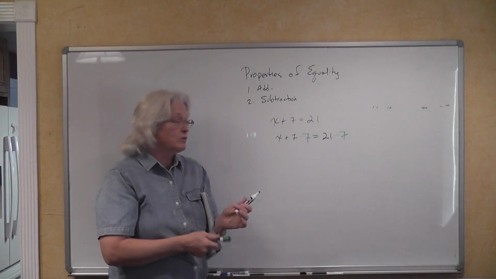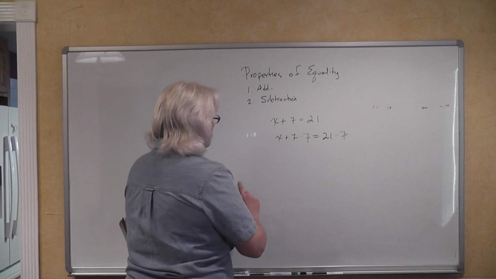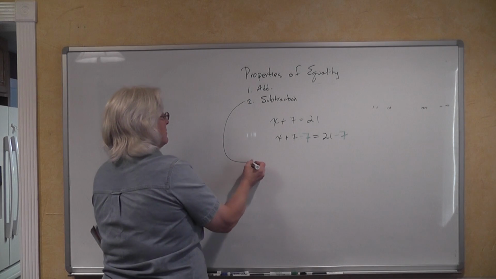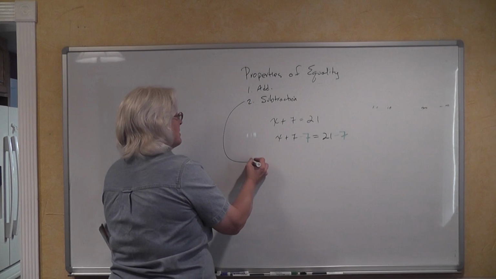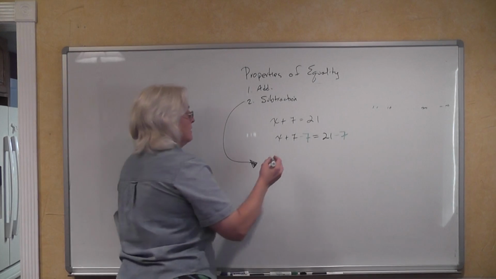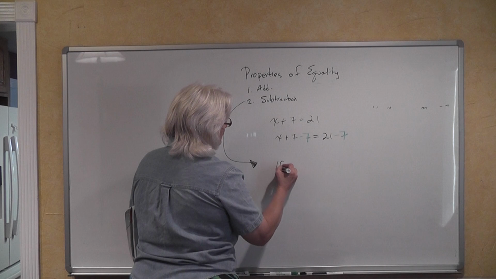And just like they did for addition, they have a general algebraic way of describing this subtraction property of equality. And of course, I should not have erased this.